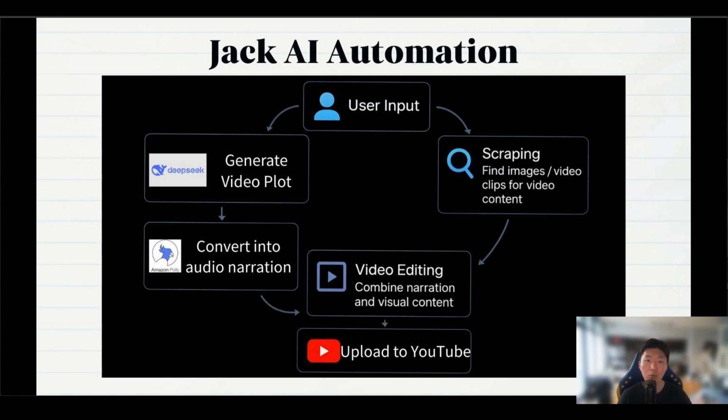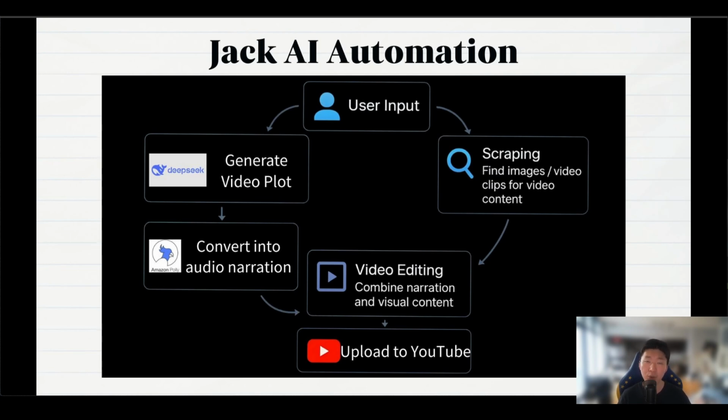First, DeepSeek will create an original story based on your input, which becomes the video script. For example, when we do Naruto, DeepSeek will generate the script based on the characters in Naruto. And then the script goes to Amazon Polly to generate the voiceover. Meanwhile, we should have already scraped the visual materials for the video. So in here, you should have the visual materials of Naruto.